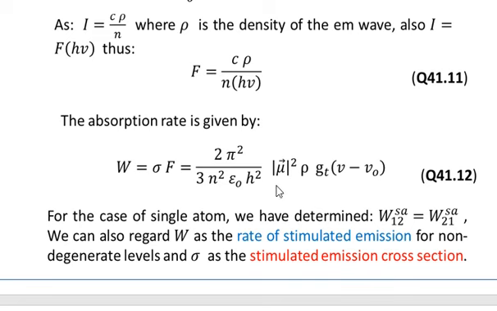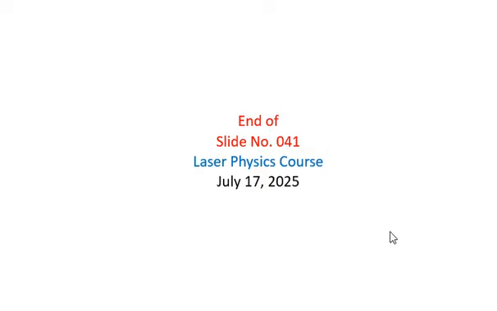So this derivation, which we have done for the absorption transition and absorption cross section, is equally valid for the stimulated emission transition rate and for the stimulated emission cross section. So this is the end of slide number 41.